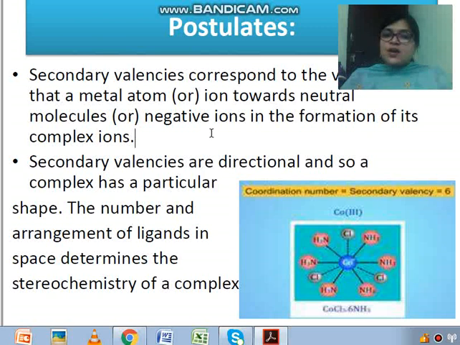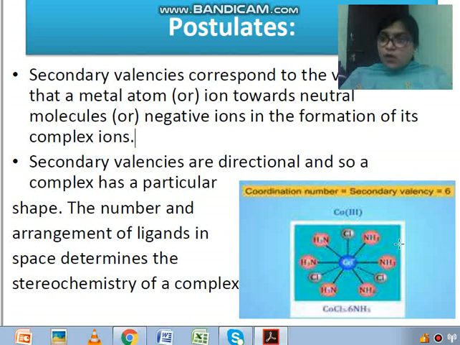Secondary valencies correspond to the tendency of a metal atom or ion towards neutral molecules or negative ions in the formation of its complex ions. Here you can see a neutral molecule is there, ammonia is a neutral molecule. So secondary valency can be satisfied by both neutral molecules as well as negative ions. And secondary valencies are also directional, means the ligand will come from a particular direction, because this bond will be formed by the overlapping of orbitals.